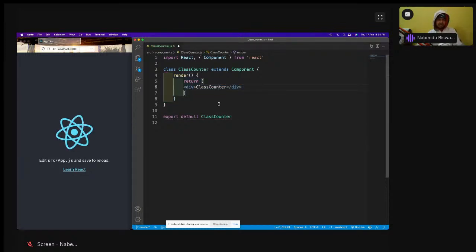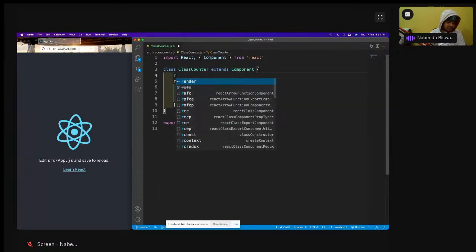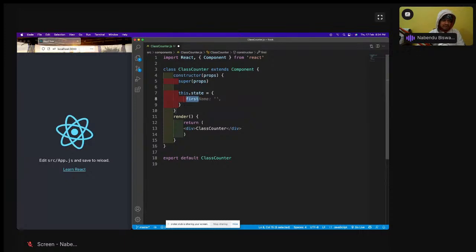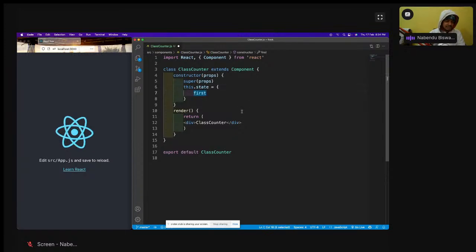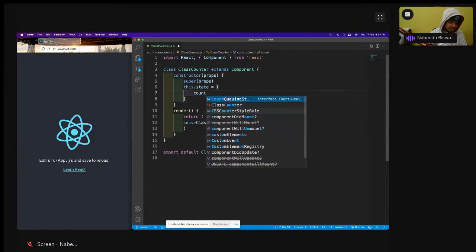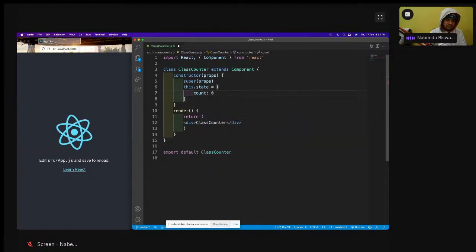Okay, so this ClassCounter I have created, and here I will have a simple constructor with this.state, and count is 0.